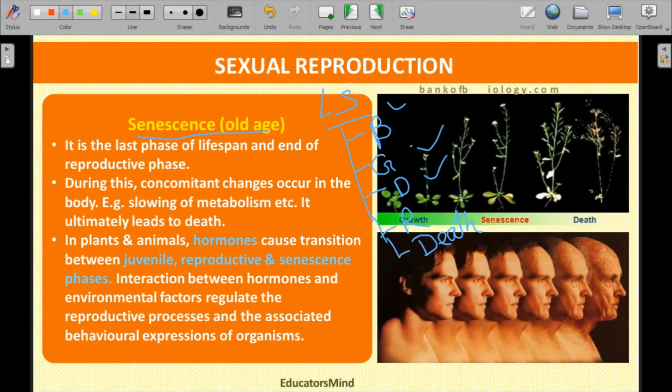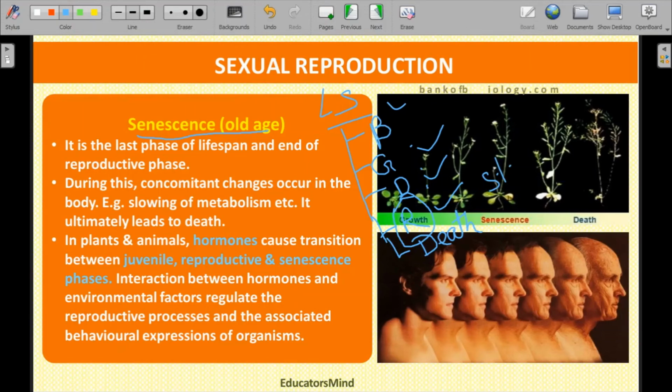But after a certain time, that is the age, when the reproductive part stops functioning, at a certain point of age the organism is not able to reproduce young ones.